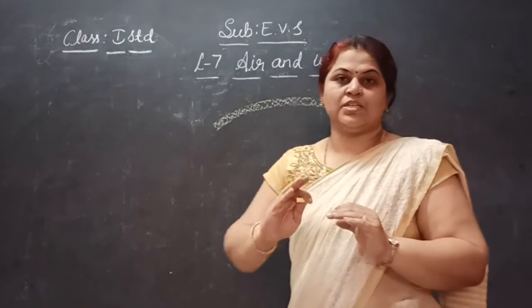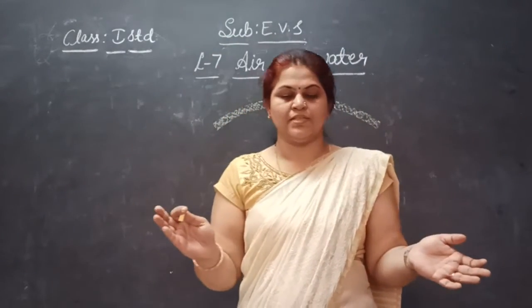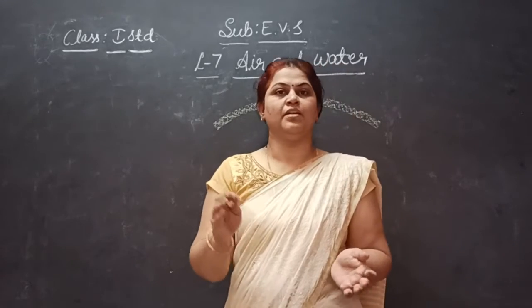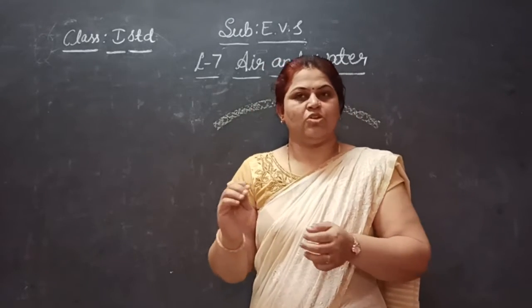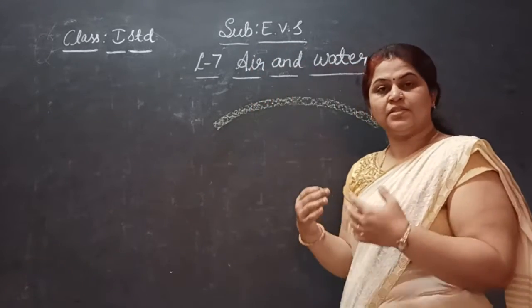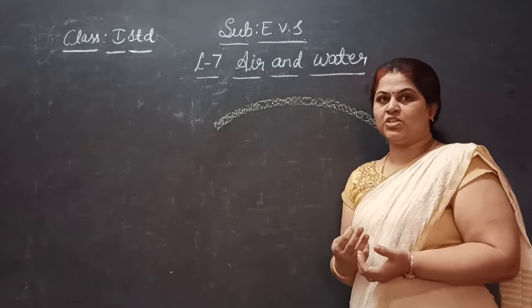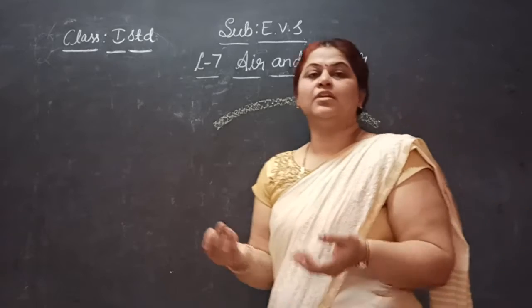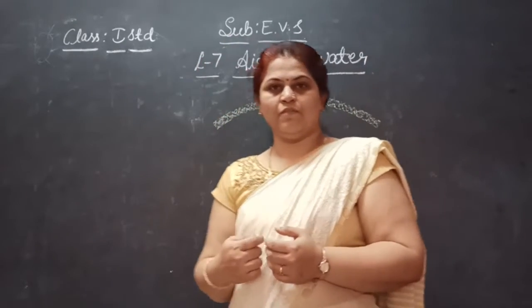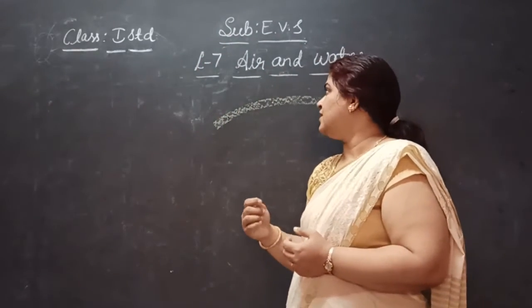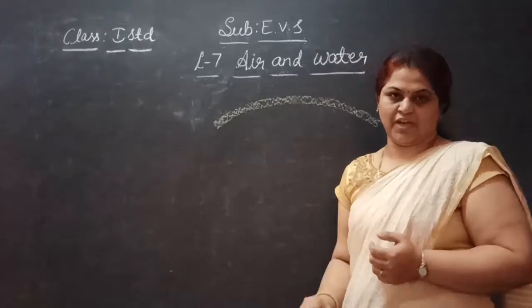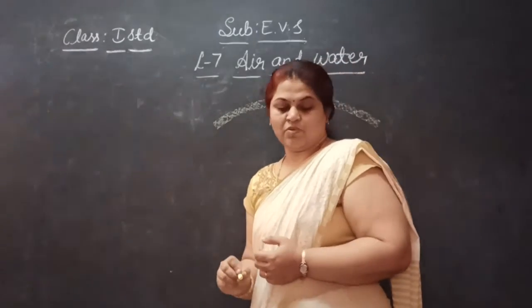Air is a mixture of many gases and it also has weight. Humans, animals and plants need air to breathe. Humans and animals need oxygen to breathe, whereas plants need carbon dioxide to make food. Let us study the properties of air. So what are the properties of air?